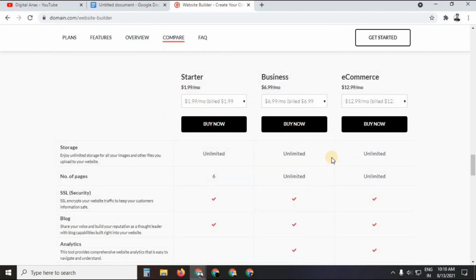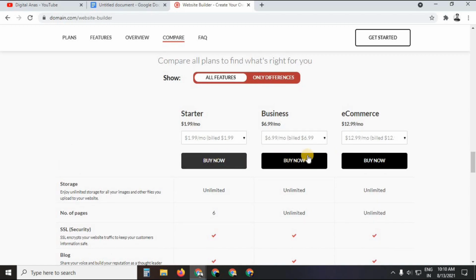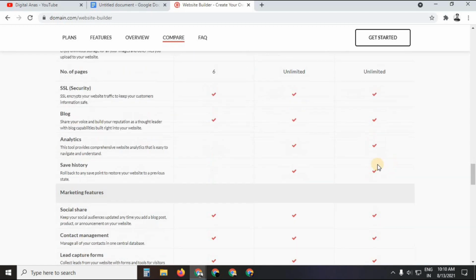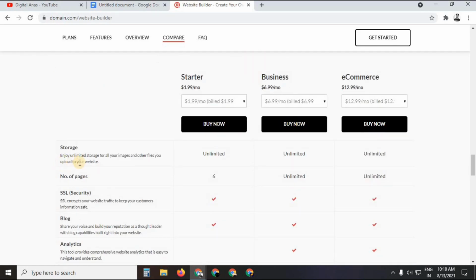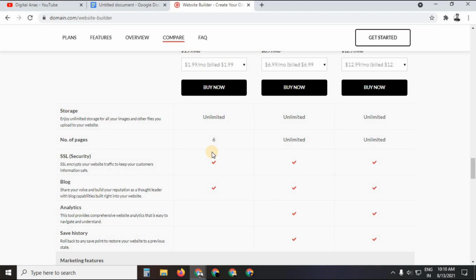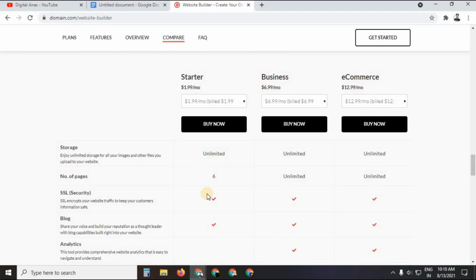So all you need to do is, first of all, pick one plan among these three plans according to your need, and then make a website. As you can see, in the most basic plan, storage is unlimited and you can make 6 pages. So it is good if you are a beginner. And the best part is that you are getting an SSL certificate, which means SSL security, in these three plans. Okay, in the basic plan, in the business plan, as well as in the e-commerce plan, you are going to get this SSL certificate. So it is good for your website and it is also good for the SEO of your website.